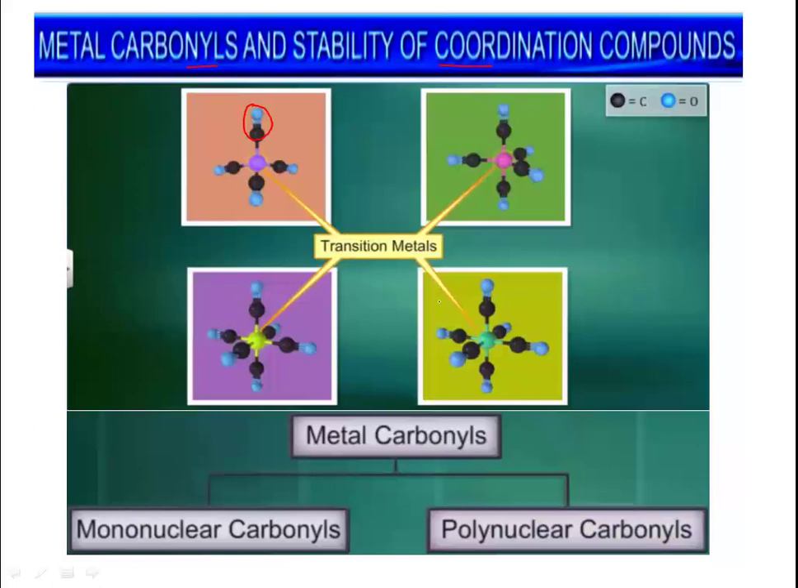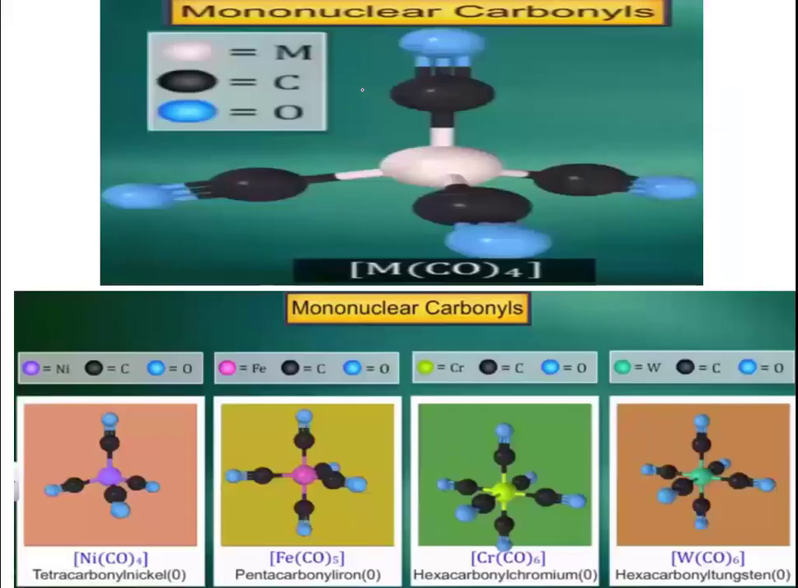These metal carbonyls can be classified into two categories, that is mononuclear carbonyls and polynuclear carbonyls. Mononuclear carbonyls means there will be one central metal atom and the rest of the ligands will be attached to it. But in polynuclear carbonyls, there may be more than one central metal atom. For example, first of all, mononuclear carbonyls. Mononuclear carbonyls will have a central metal atom.